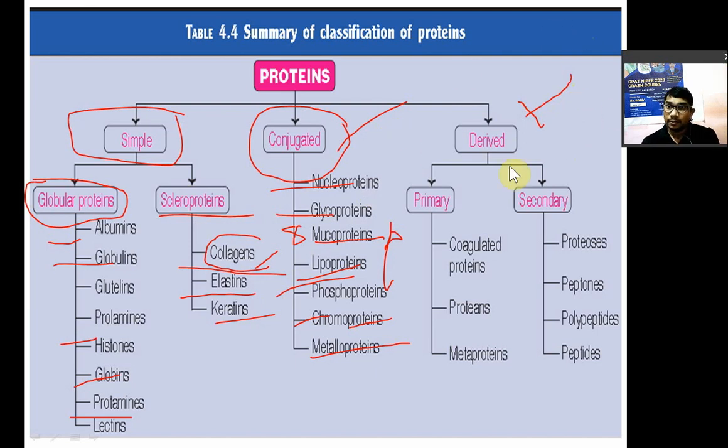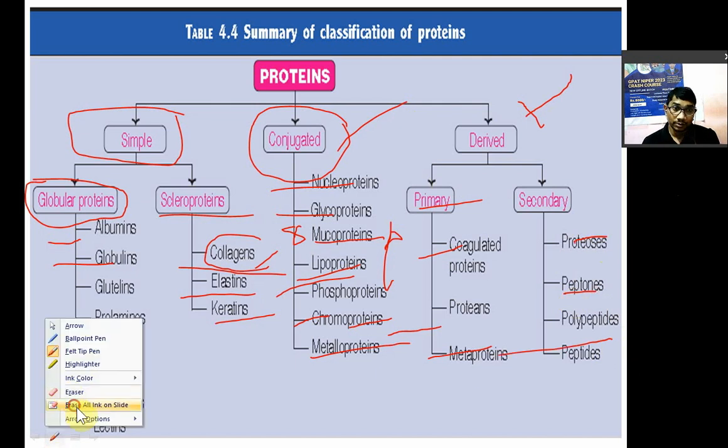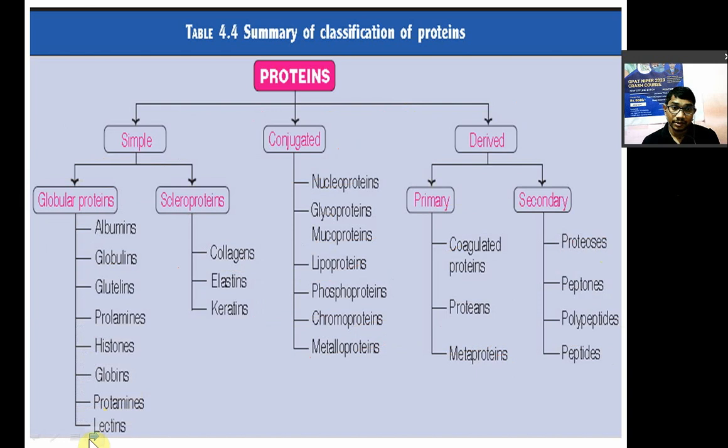Okay. Now in this primary is there, primary coagulated proteins, proteins, and metaproteins. In secondary derived protein में आता है proteose, peptones, polypeptide, and peptide. This is the classification. We will see in short the example of individual का example देखेंगे अपन.